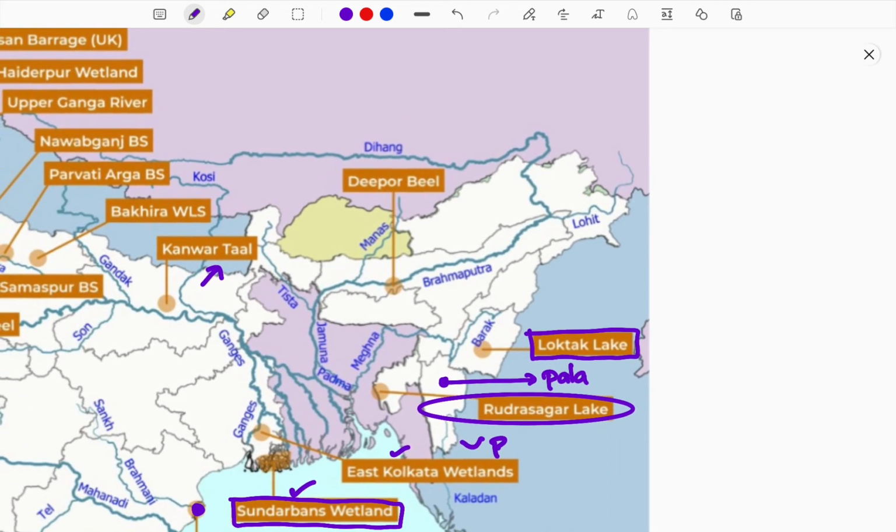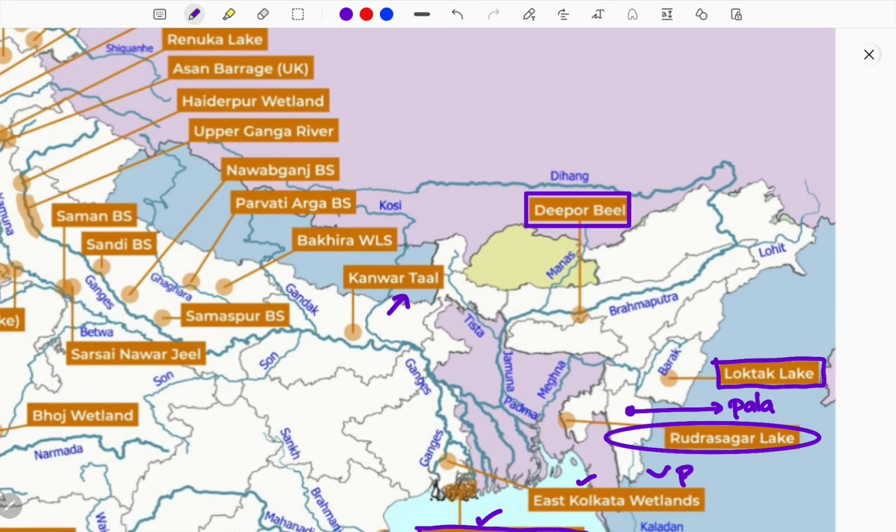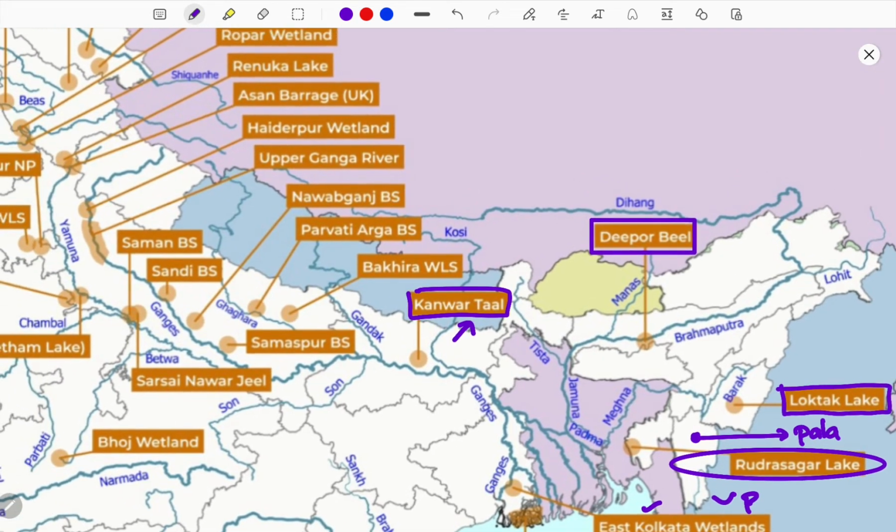And next, along the Brahmaputra river there is a wetland called Deepor Beel. This is part of the floodplains of the Brahmaputra. And next, along the river Ganges, there is Kanwar Tal located in Bihar. And next Bakhira Wildlife Sanctuary. See here, the number of wetlands is high in UP. Those are the things that I am going to explain for you.